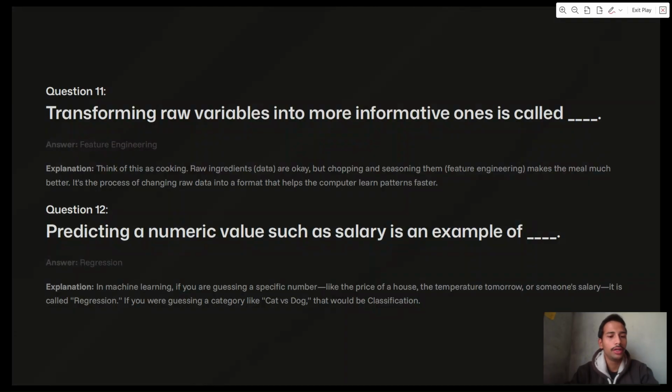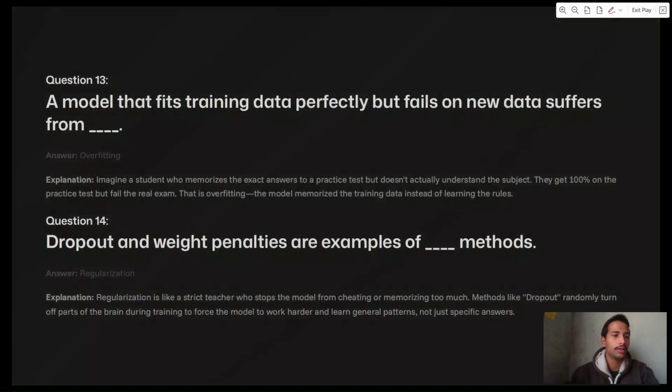Next question. Predicting a numerical value such as a salary is an example of regression. In machine learning, if you are guessing a specific number like the price of a house, the temperature tomorrow, or someone's salary, it is called regression. If you are guessing a category like cat versus dog, it would be classification. Moving on to the next question.